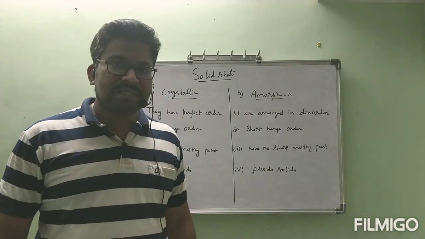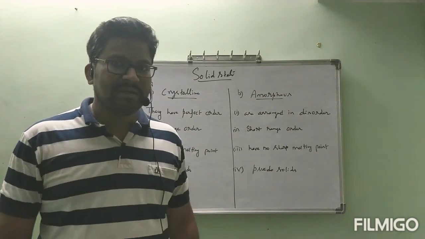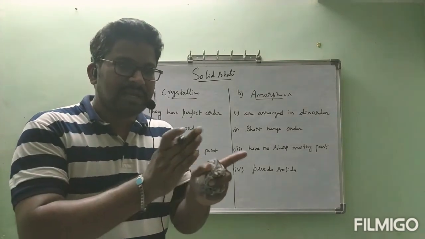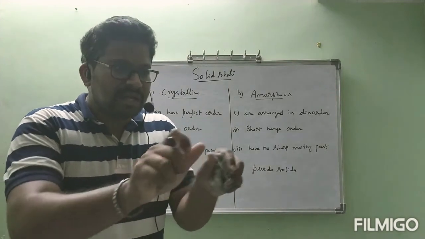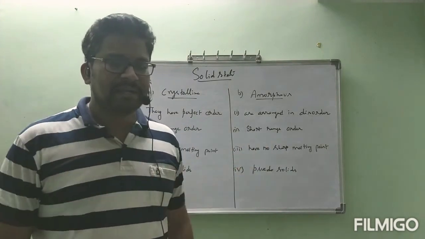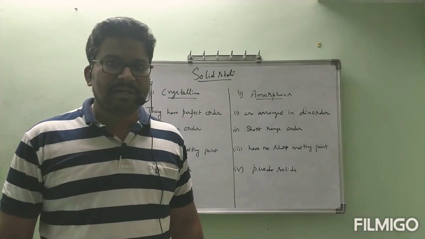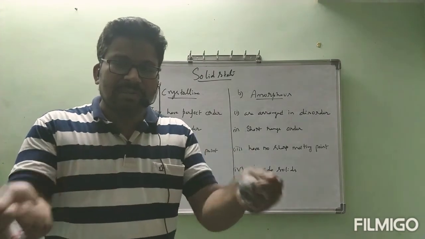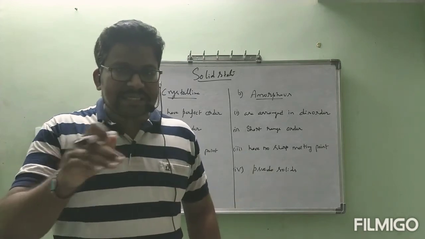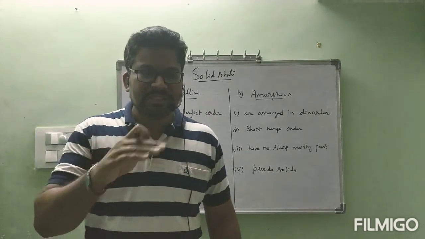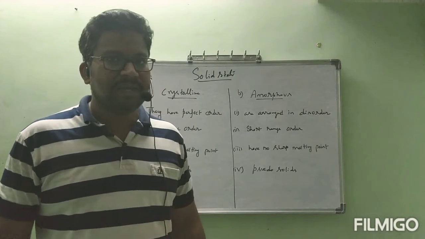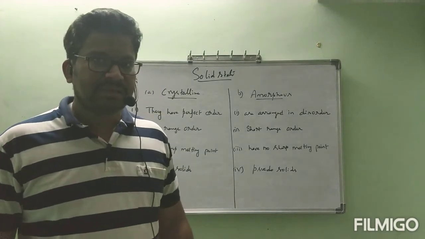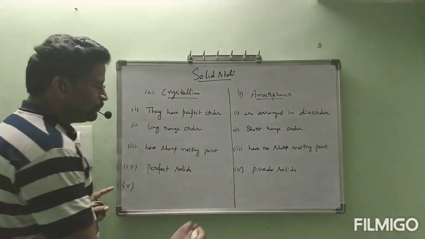But in amorphous solids, complete disorder will be there. Because of that, some particles will come here and there, so we cannot break equally. Without a particular equipment, if you break glass or rubber into pieces, we can observe a zigzag arrangement of particles. That is the fifth difference.